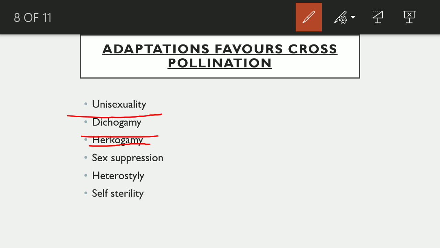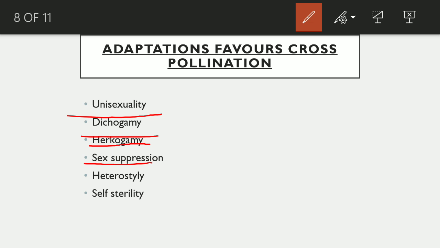Third one is hercogamy. In bisexual flowers where the stigma and anther mature at the same time, self-pollination is avoided by some sort of barriers. These are the stamen and pistils situated at some distance, and stamen and corolla inserted in the tube of corolla, and the dehiscence of anther takes place outside the flower.